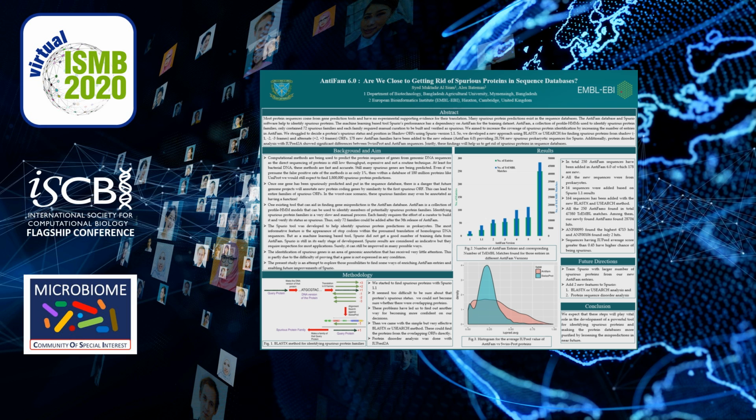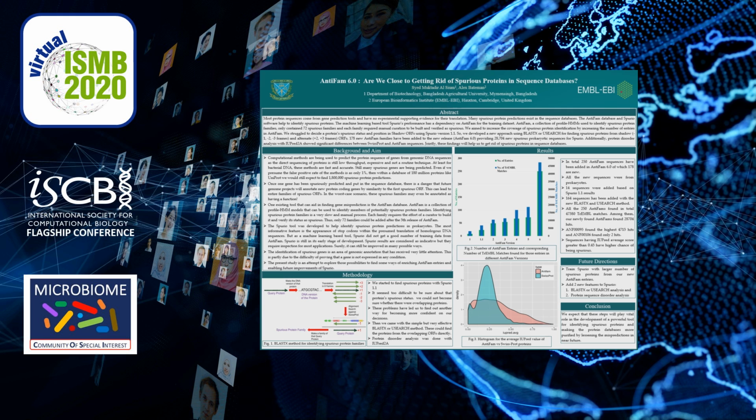Now, what are the consequences of these spurious proteins? Future genome projects will annotate new protein coding genes by similarity to the first spurious open reading frame. This can lead to entire families of spurious open reading frames. In the worst case scenario, these spurious families may even be annotated as having a function. For example, a spuriously predicted gene on the opposite strand of ribosomal RNA had been given the incorrect function of cell wall hydrolase.